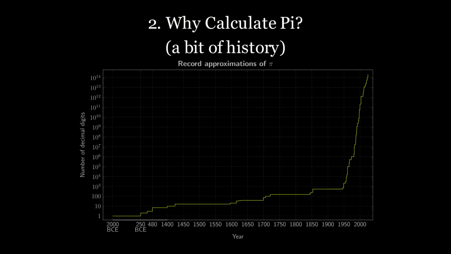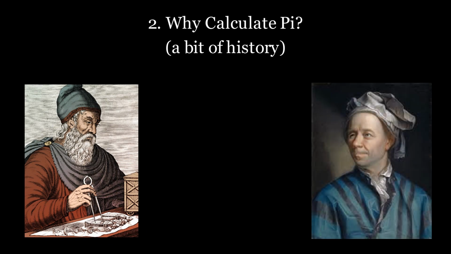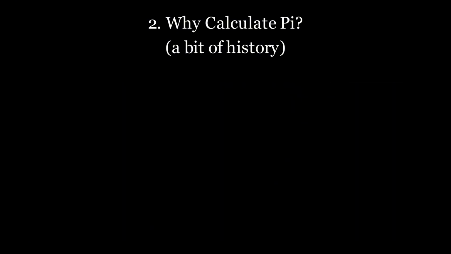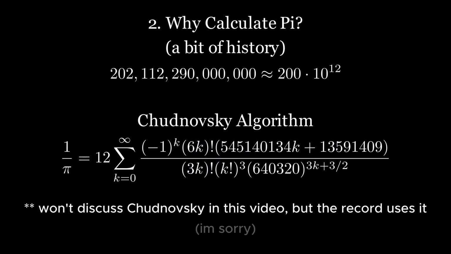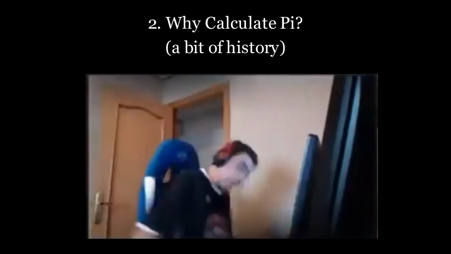Now let's talk about why you should care about calculating the digits of pi. So pi has been calculated to an increasingly better accuracy for thousands of years, with famous people like Archimedes and Leonhard Euler even contributing a few digits. As of making this video, the world record for pi sits at 200 trillion digits. So yeah, people are most definitely doing it just for fun nowadays.